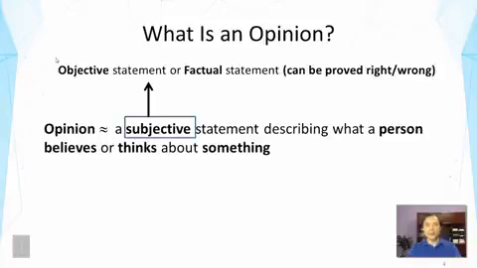Now, this is in contrast with an objective statement or factual statement. Those statements can be proved right or wrong. And this is a key differentiating factor from opinion, which tends to be not easy to prove wrong or right, because it reflects what a person thinks about something. So in contrast, an objective statement can usually be proved wrong or correct. For example, you might say this computer has a screen and a battery.